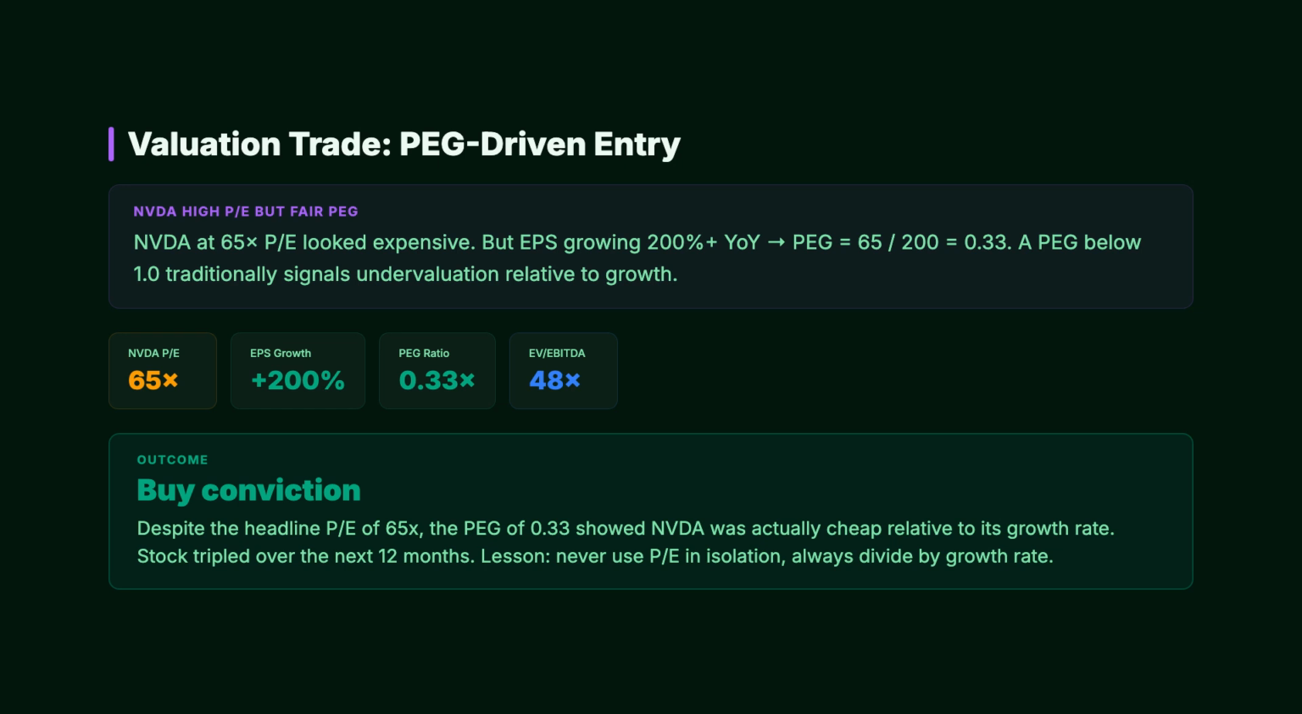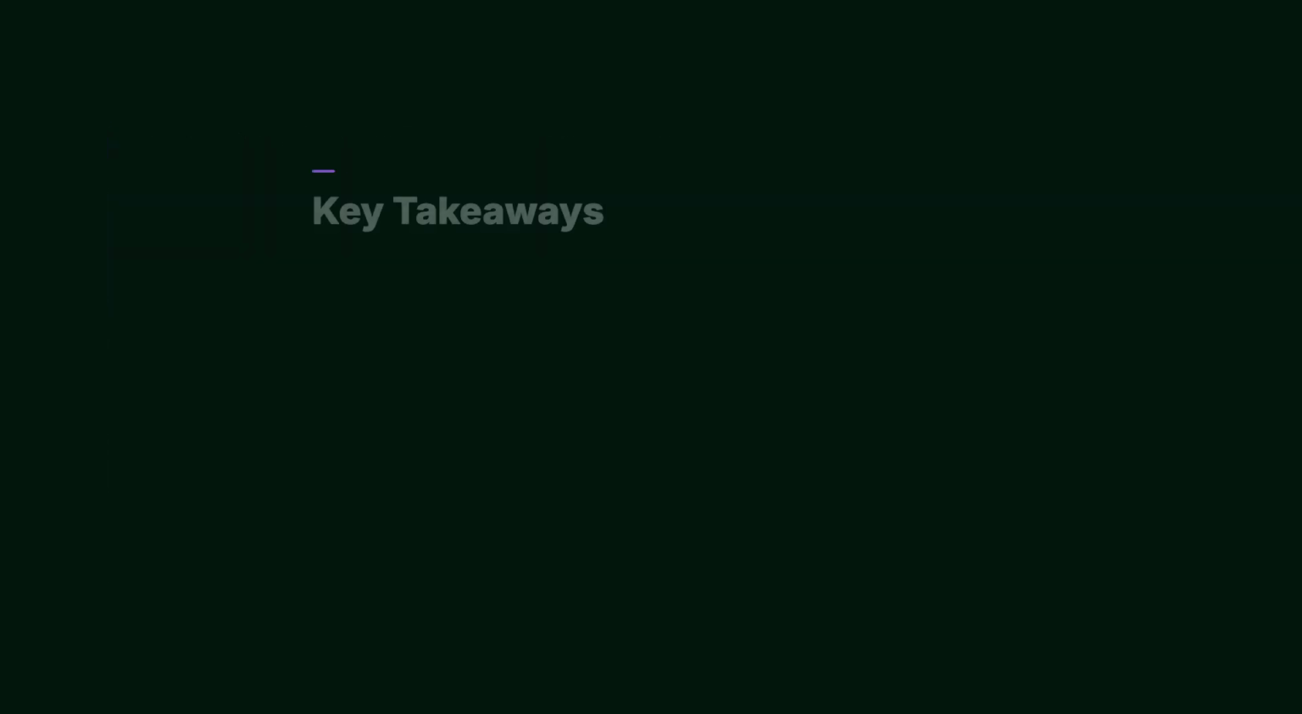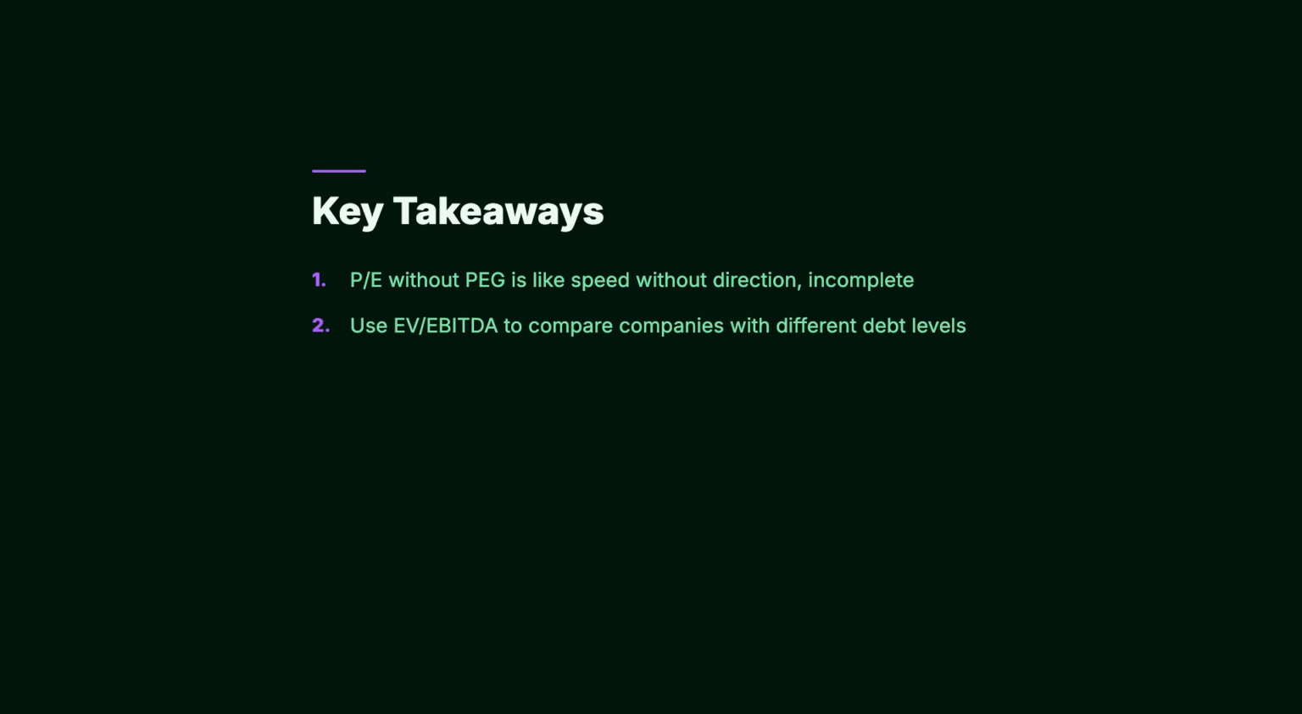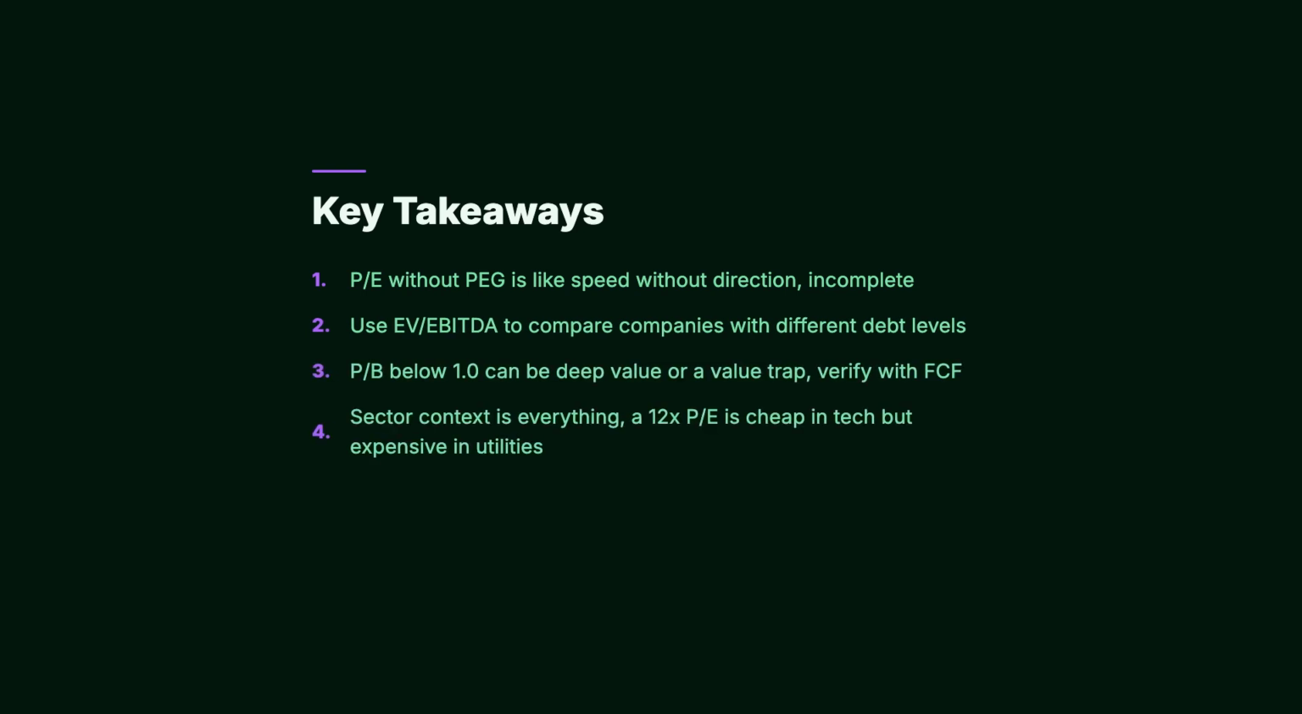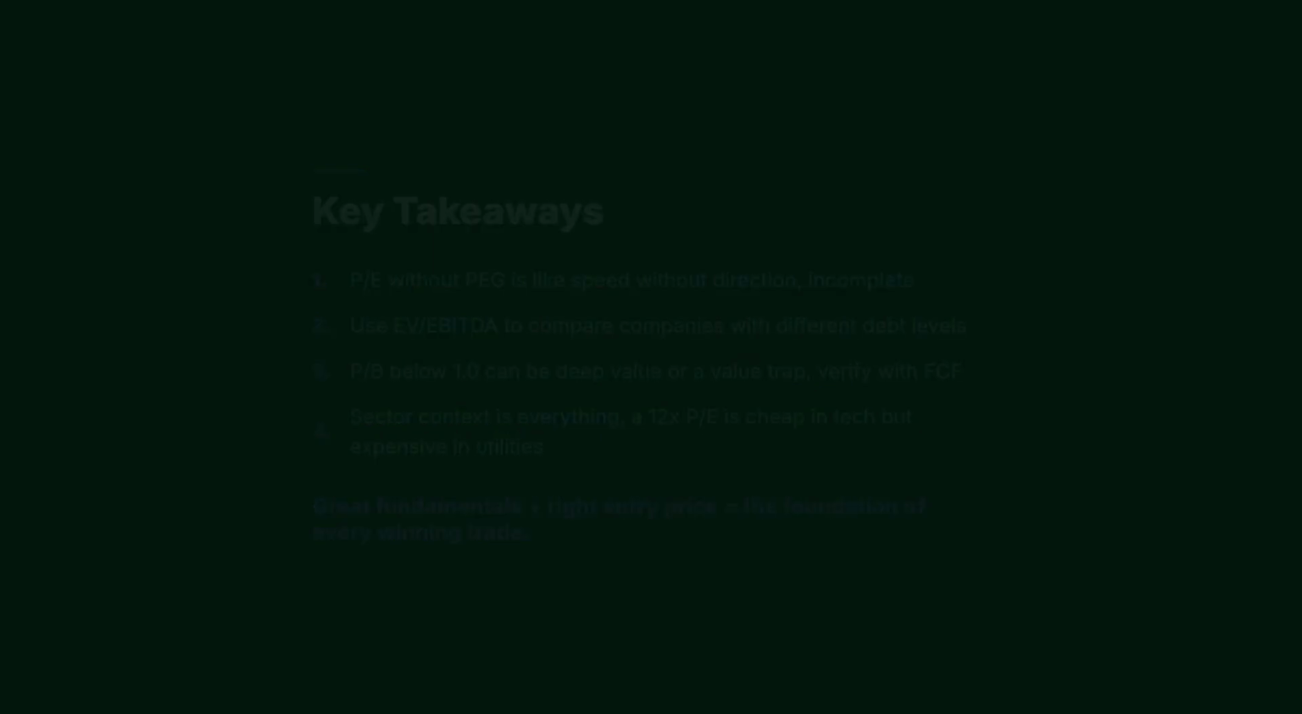You compare the target company to 5 sector peers using all 4 ratios simultaneously. 3 of the 5 peers trade at lower price to earnings multiples with similar growth rates. The target company's PEG ratio is the highest in the peer group.